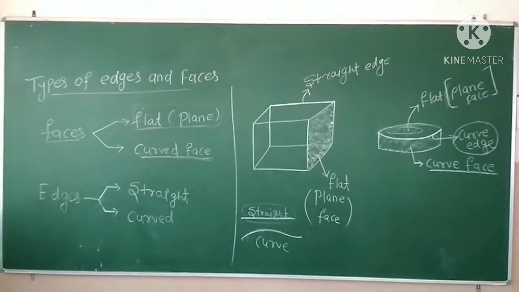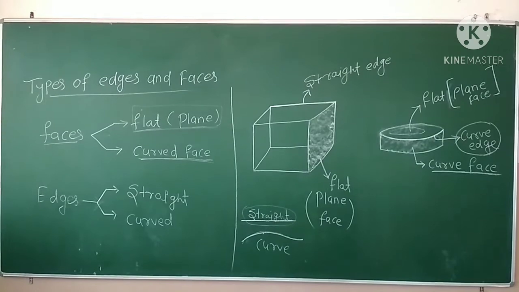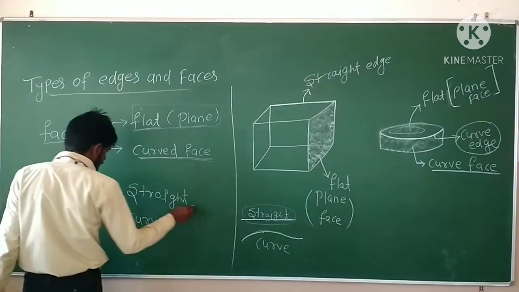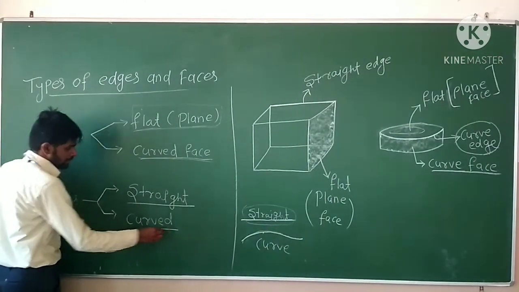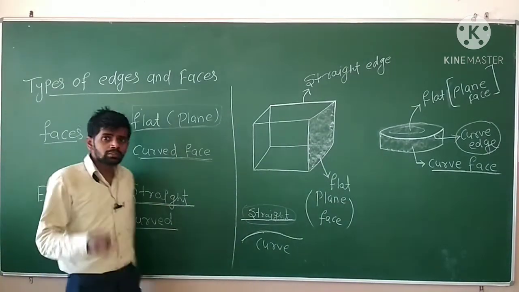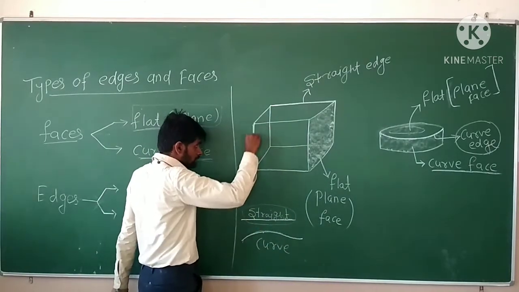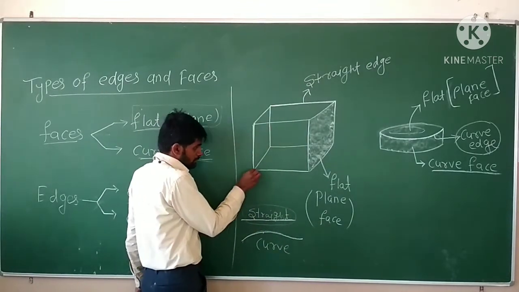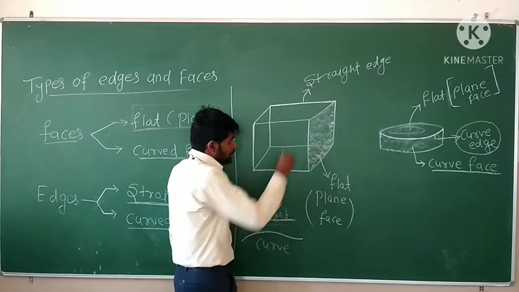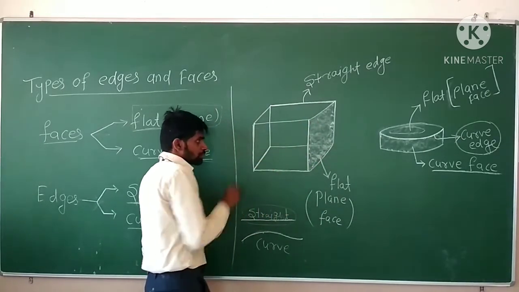Again we will understand about the edges. So what is meant by edges? Let's understand about the edges. Again there are two types of edges. The first one is the straight edge. The second one is the curve edge. Straight edge means edges which are in a straight line, just like this. This is a straight edge, and this is a straight edge. It is also a straight edge.